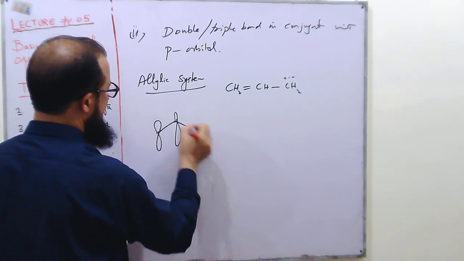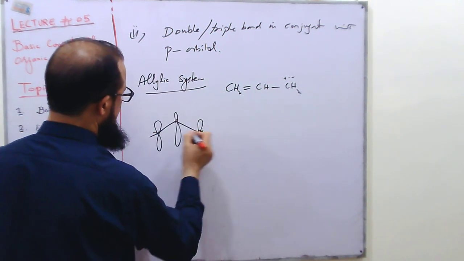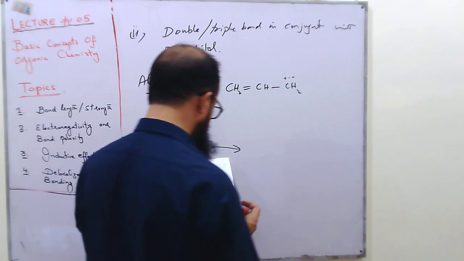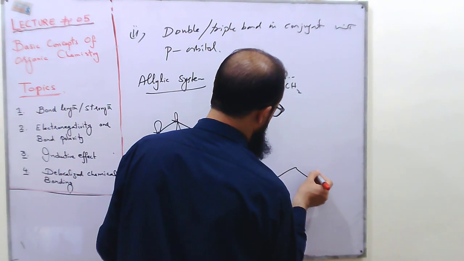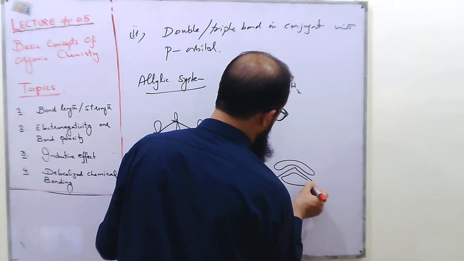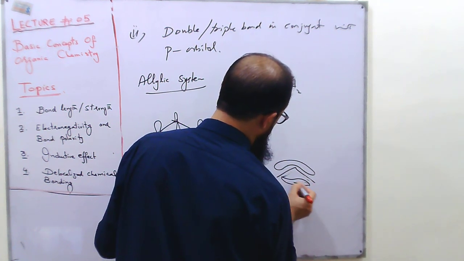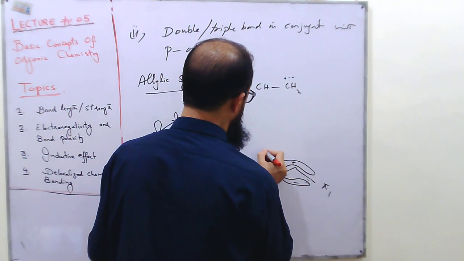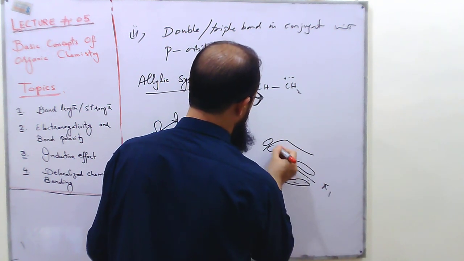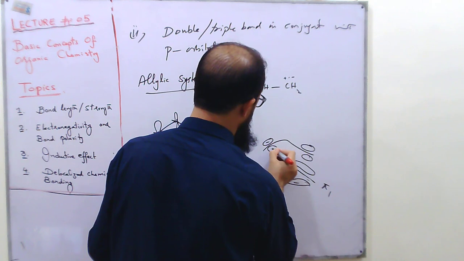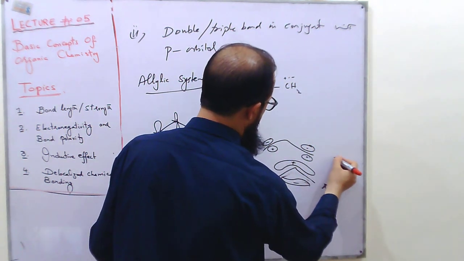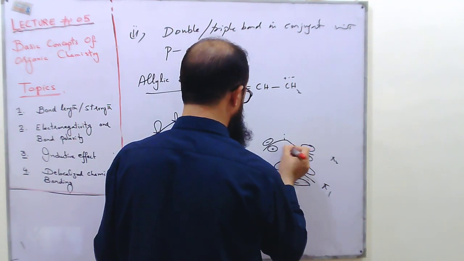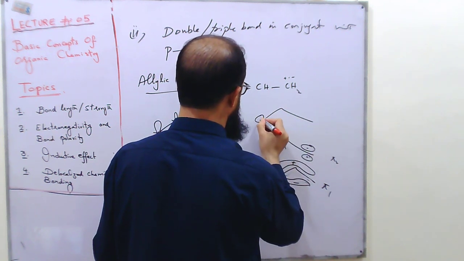If we take these 3 p orbitals and combine them, they will give us molecular orbitals. The first one will be in this form, and this is pi 1. The second will be pi 2. And the third one, so there is 1 node.